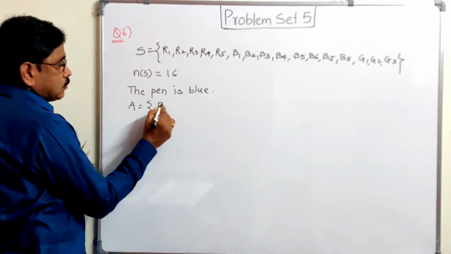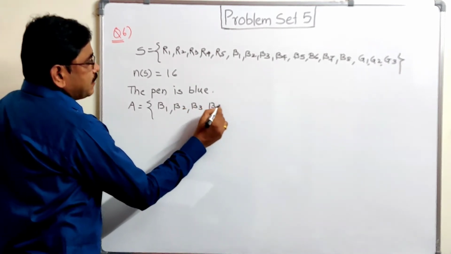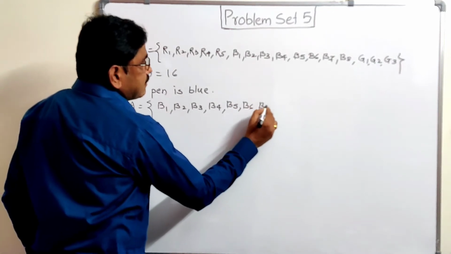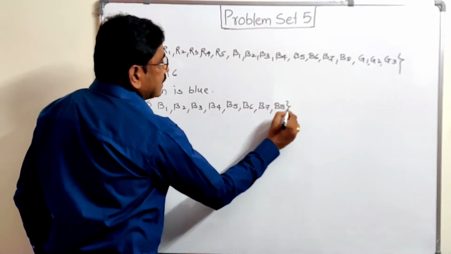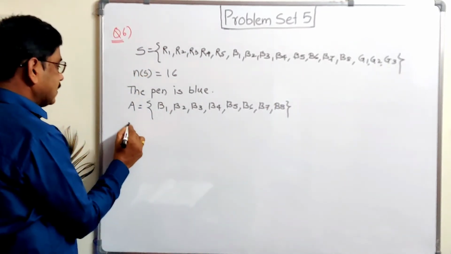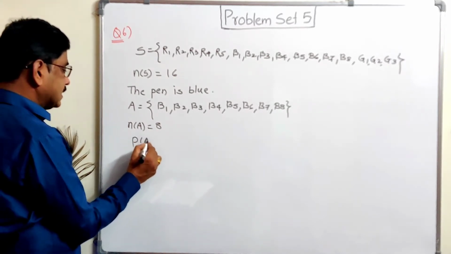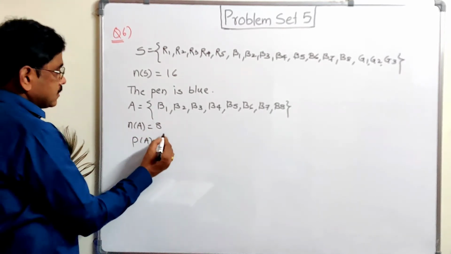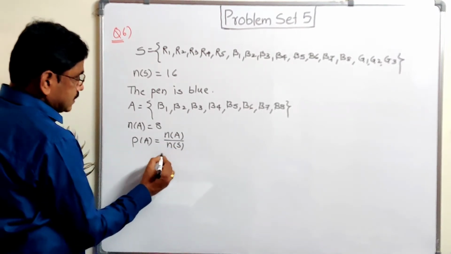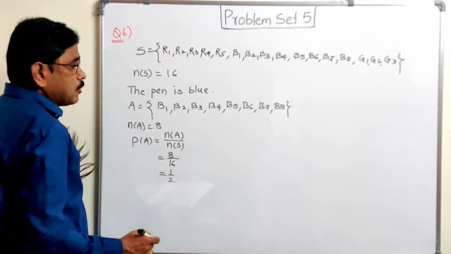A is equal to B1, B2, B3, B4, B5, B6, B7 and B8. You can directly write NS here. Here NS is written, writing NA here would also work, but writing the total is good. So find the probability that pen will be blue pen. So that is NA by NS, that is the probability, is equal to 8 upon 16. So 8 1s are 8, 8 2s are 16, so 1 upon 2.